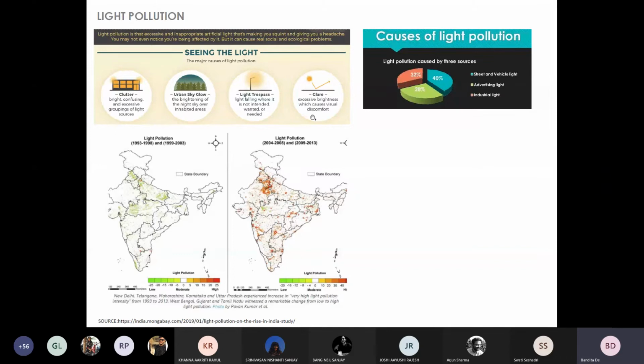Glare is nothing but excessive brightness, which causes visual discomfort. And using fixtures which have excessive glare increases light pollution.